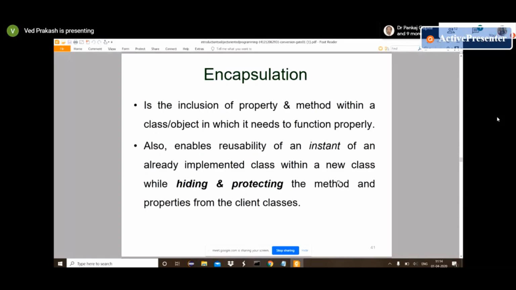By mistake, some client class or object may define age as -27 or -30. So we always need some validation on variable fields and properties. When we provide such validation, we call it encapsulation, and it's necessary to provide such validation.